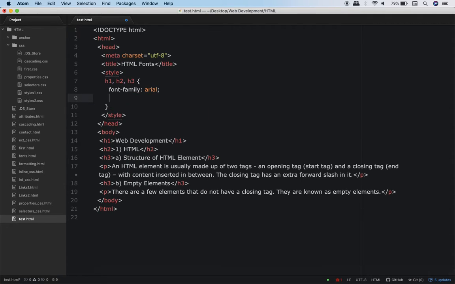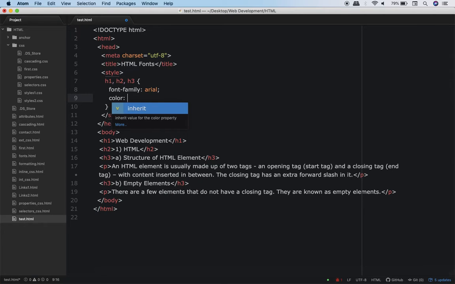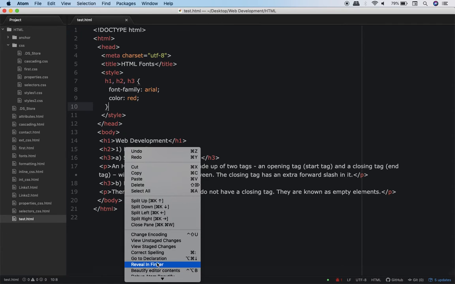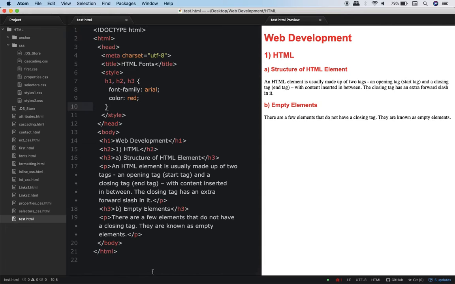Similarly, over here I'll write color, colon. What was the color? Red. All right. So now what you see over here, from here till here, this is the CSS code. Now let me execute this. Okay, so I got what I wanted.